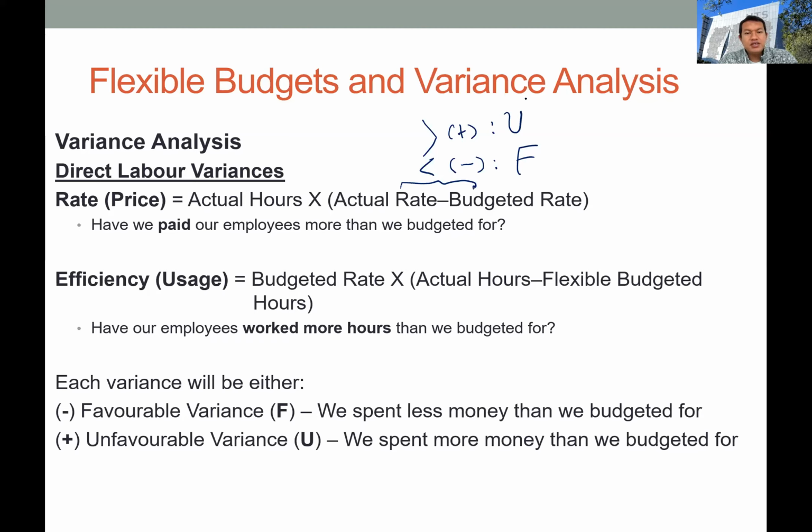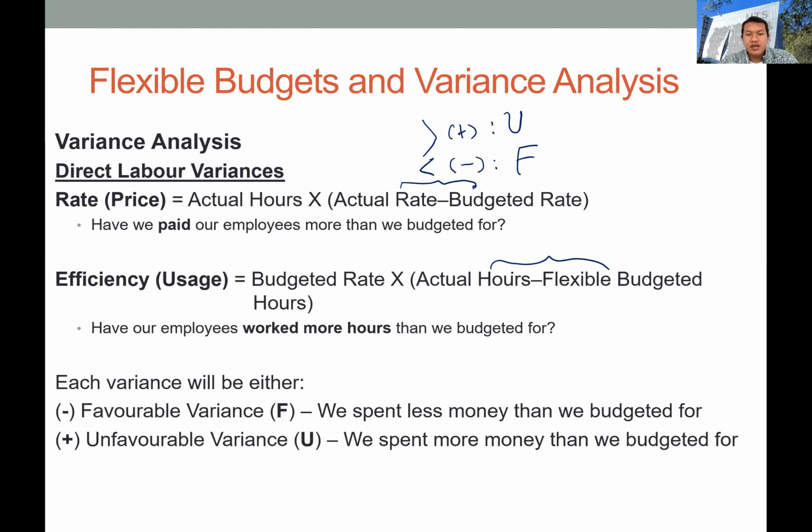In the efficiency variance, we want to evaluate the differences between the actual hours and the flexible budget hours. Sometimes you have to calculate the actual hours manually because the question didn't give you the actual hours. Typically the question only mentions the actual total labor cost and the total labor hours consumed. You can simply divide the total cost by the total number of hours, then you get the unit price, or unit rate.